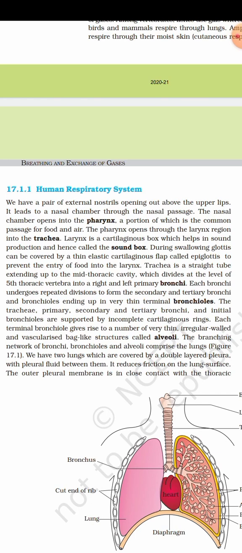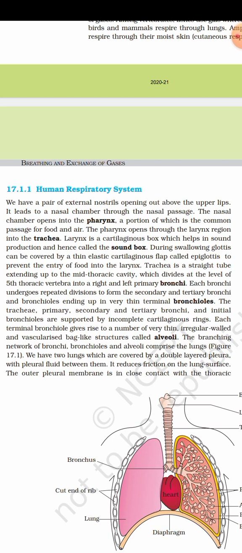During swallowing, the glottis can be covered by a thin elastic cartilaginous flap called epiglottis to prevent the entry of food into the larynx. Trachea is a straight tube extending up to the mid-thoracic cavity, which divides at the level of the fifth thoracic vertebra into right and left primary bronchi. Each bronchus undergoes repeated divisions to form secondary and tertiary bronchi and bronchioles, ending up in very thin terminal bronchioles. The trachea, primary, secondary, and tertiary bronchi and initial bronchioles are supported by incomplete cartilaginous rings.